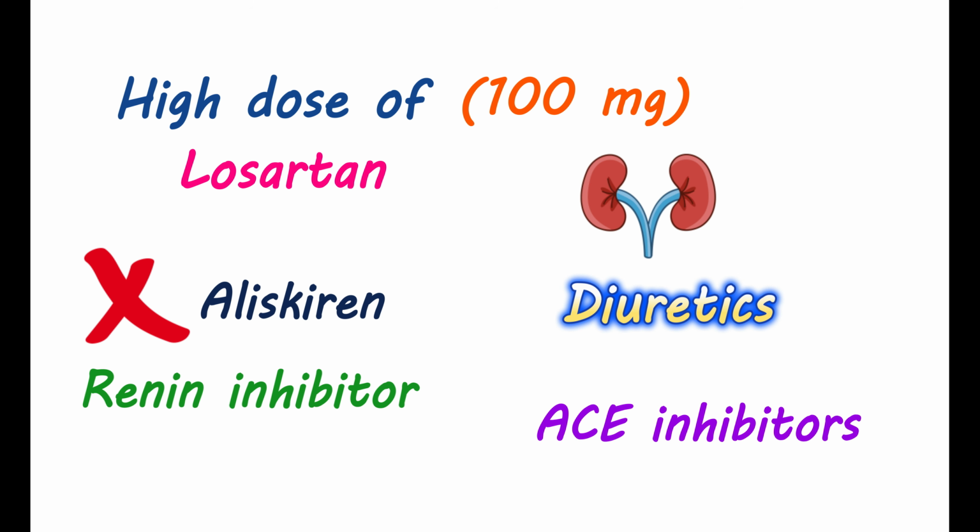Similarly, ACE inhibitors should not be combined with angiotensin receptor blockers like losartan, because this may produce a dual blockade of the renin-angiotensin system that results in hypotension, syncope, hyperkalemia, and acute renal failure.